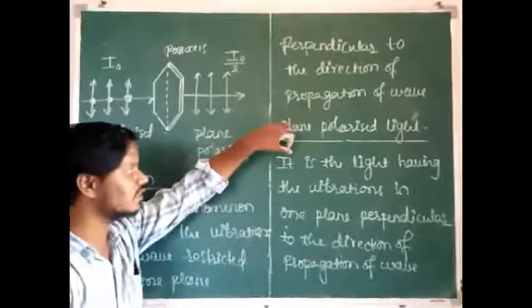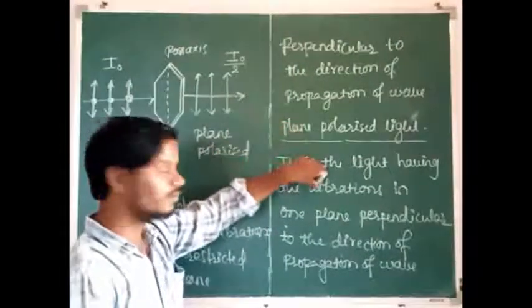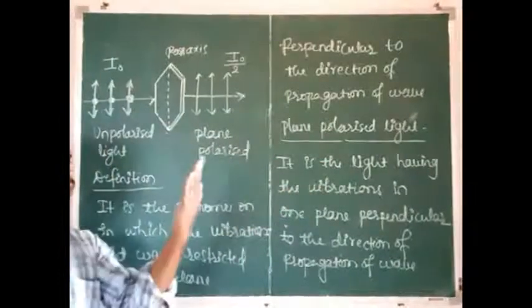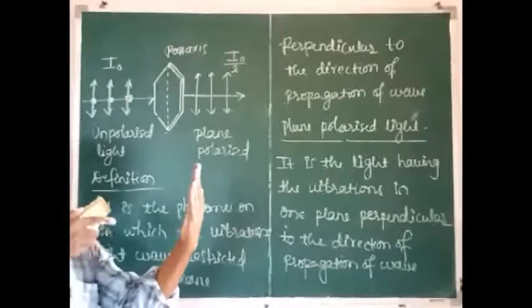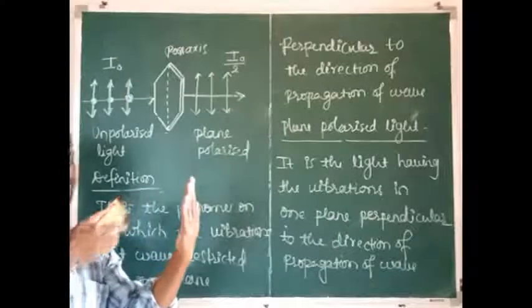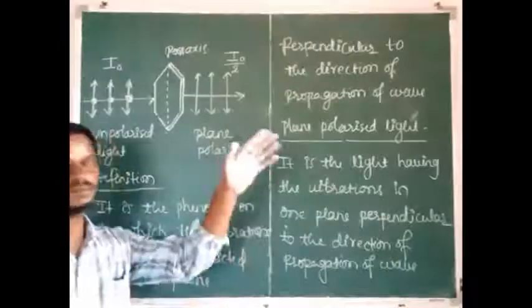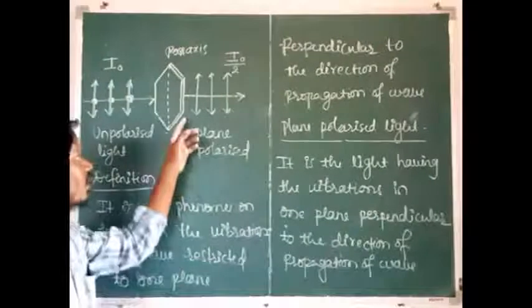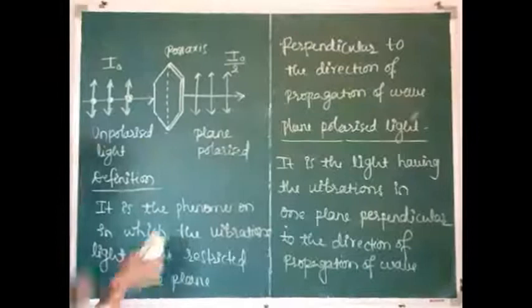Once again, listen here. It is the light having the vibrations in one plane, perpendicular to the direction of propagation of the wave. So it is called plane polarized light. How do we represent the plane polarized light? Already shown in the figure here.